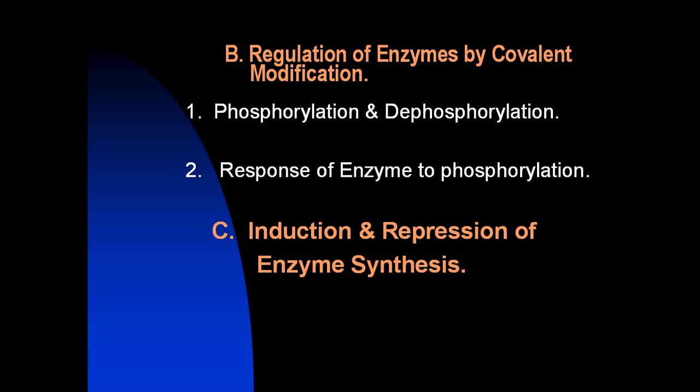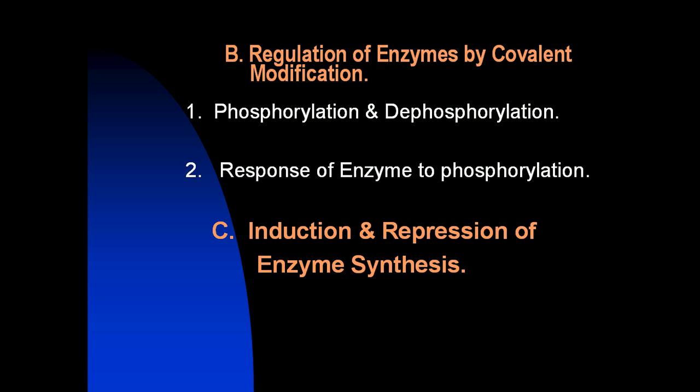Now, induction and repression of enzyme synthesis. Cells can also regulate the amount of enzyme present by altering the rate of enzyme degradation or, more typically, the rate of enzyme synthesis.